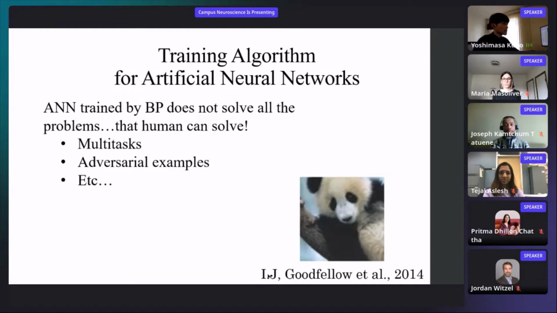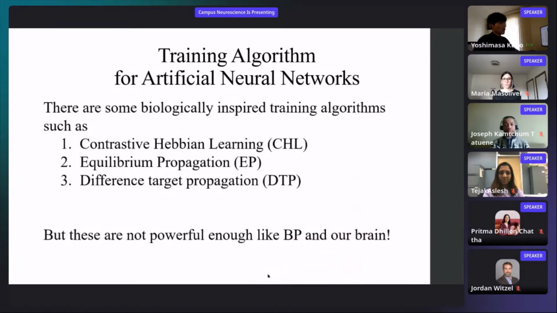Next slide, please. So, of course, there are some biologically inspired training algorithms, such as contrastive Hebbian learning, CHL, equilibrium propagation, EP, and difference target propagation, DTP. These are based on STDP training algorithms, but these are not as powerful as backpropagation and our brain.